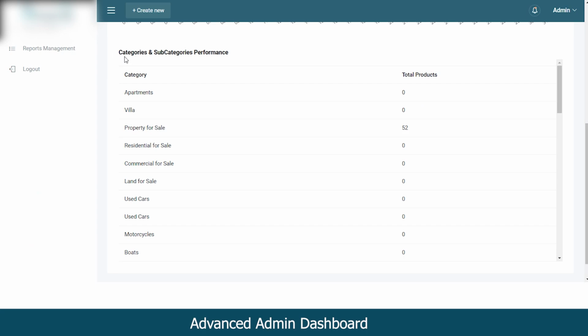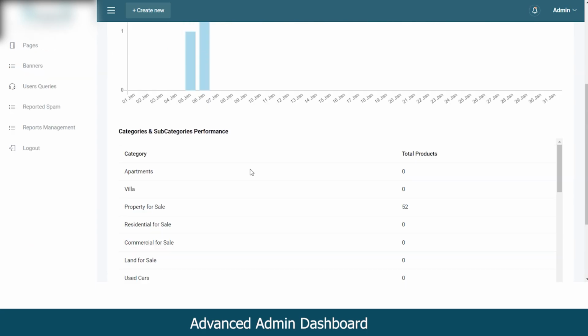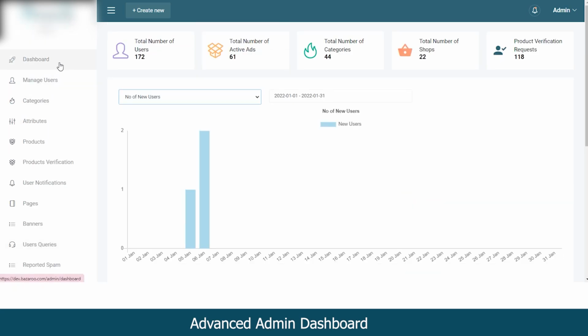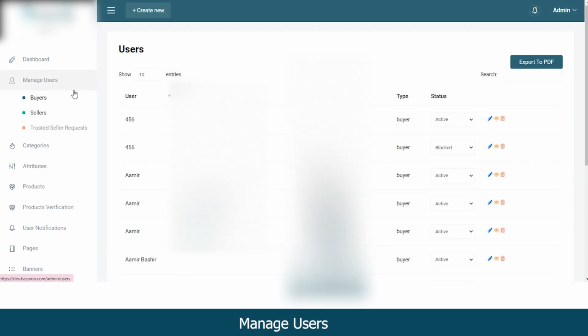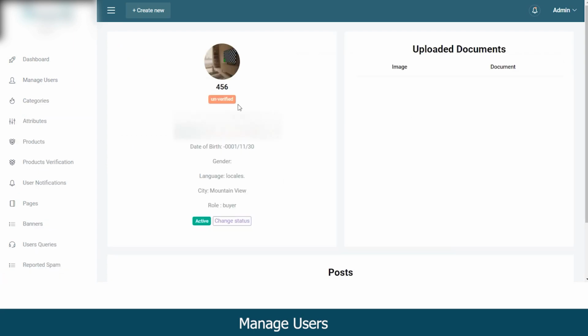Below that, you can see the categories and subcategories performance to analyze what product or what listings are giving you the highest business. Coming to the manage user section, you can manage the complete data of the buyers, sellers, and view the trusted seller requests. So let me first take you to the user section, where as an admin you can view complete user details like user email, their phone number, their type, their current status. As an admin, you can view or update their profile anytime.